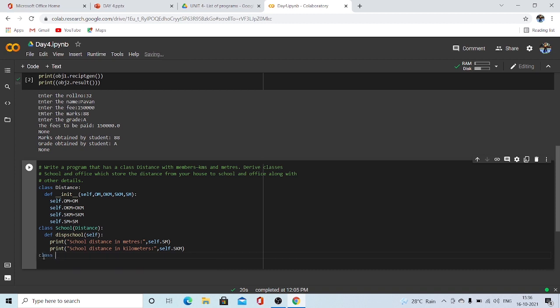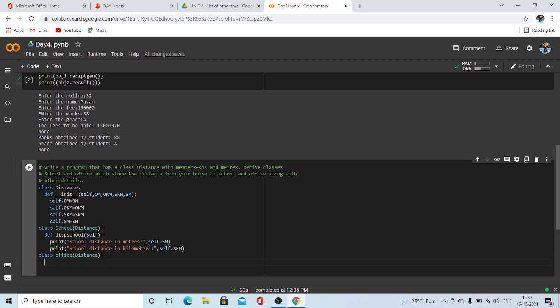Now let's see the third class, which is Office, which is again a derived class of Distance.